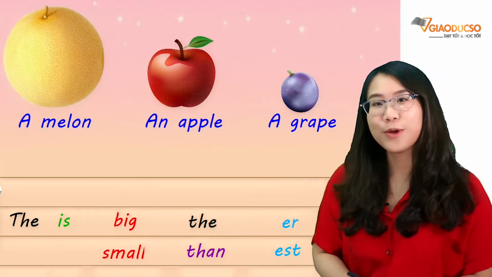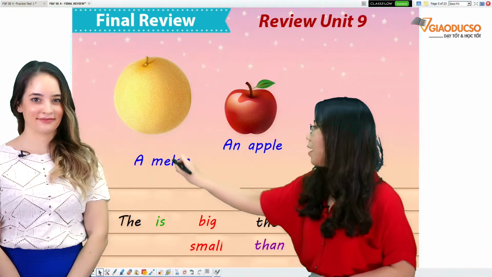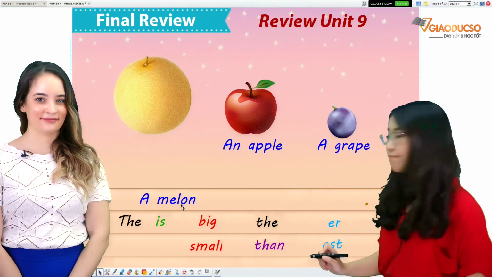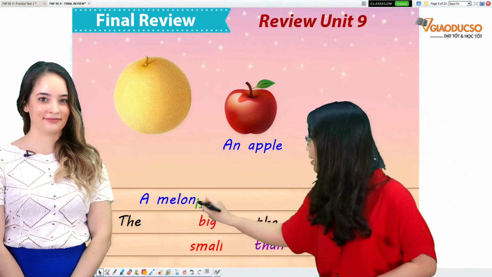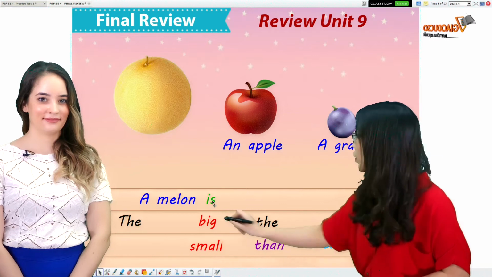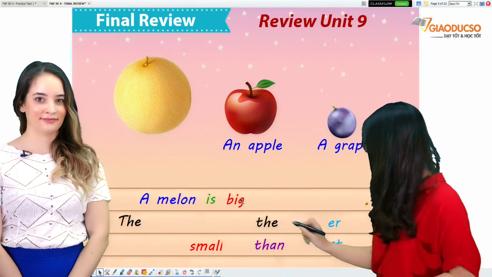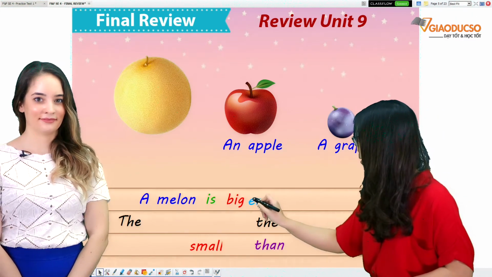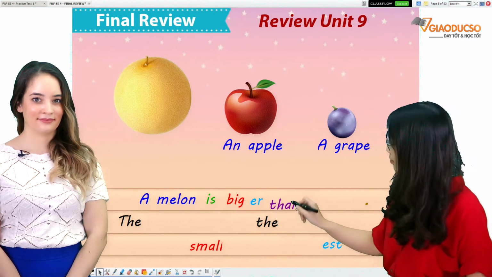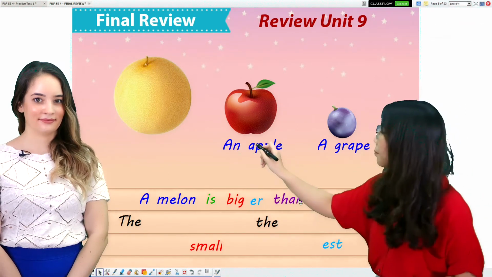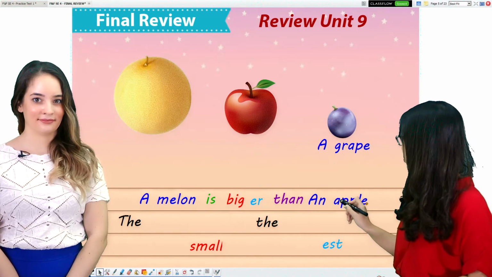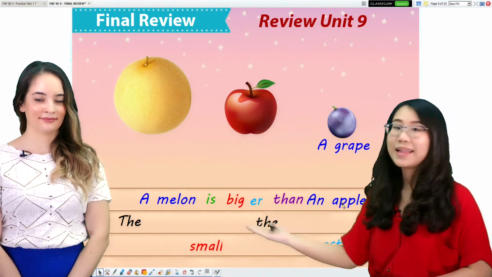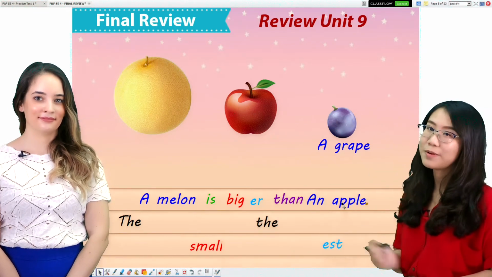And next, we will have the sentence: a melon is bigger than an apple. A melon is bigger than an apple.